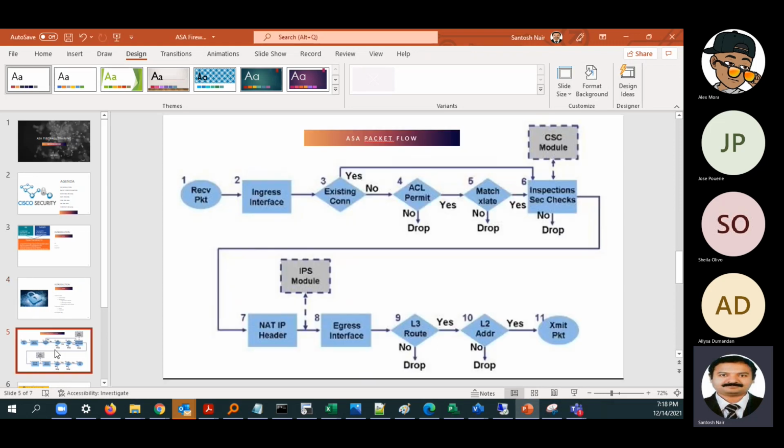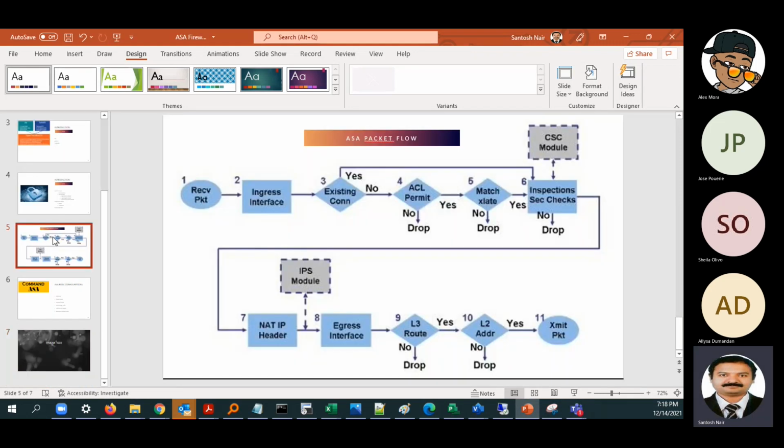Next one is packet flow. So we can just go through packet flow. I think I'm going a little bit slow because I wanted to do a practical also today. So if we see here, this is the packet flow. Packet flow is from once the packet is received. This packet flow is for an ASA firewall.